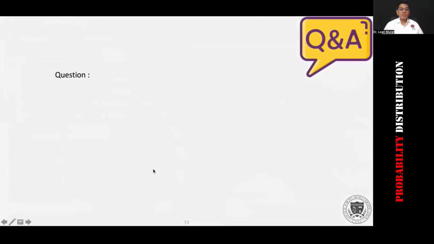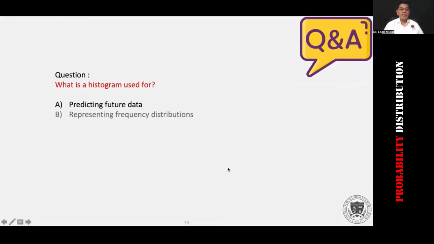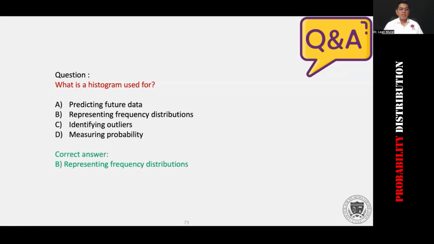Now a question about histograms: what is a histogram used for? Predicting future data, representing frequency distribution, or identifying the outliers? Let us quickly check your knowledge on this. Representing frequency distribution is the right answer here.